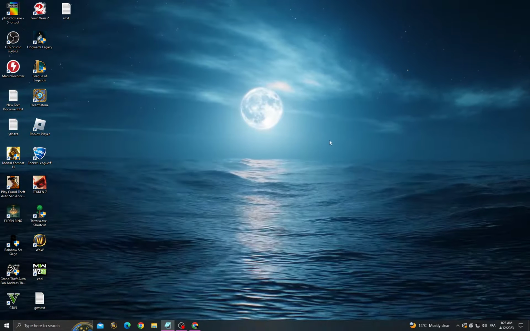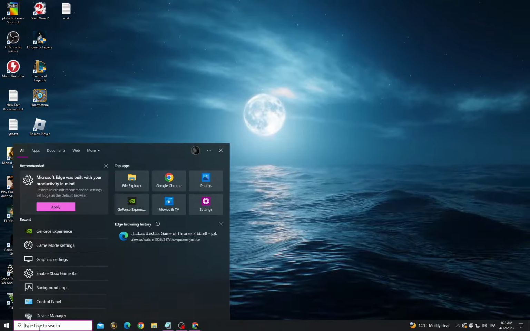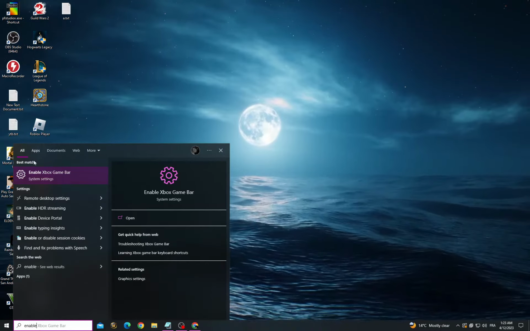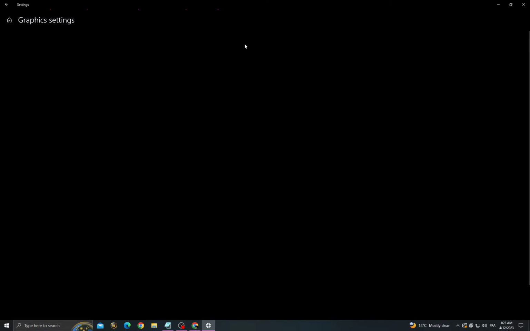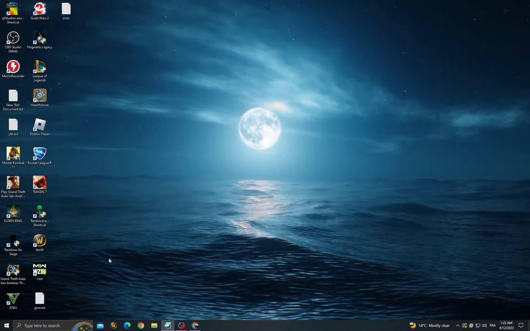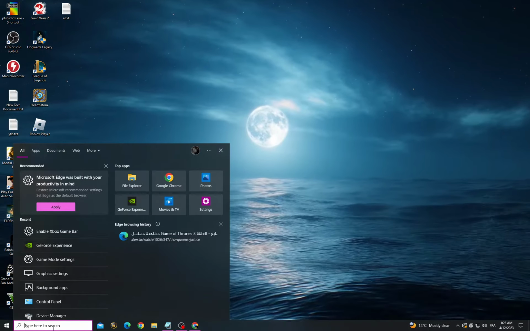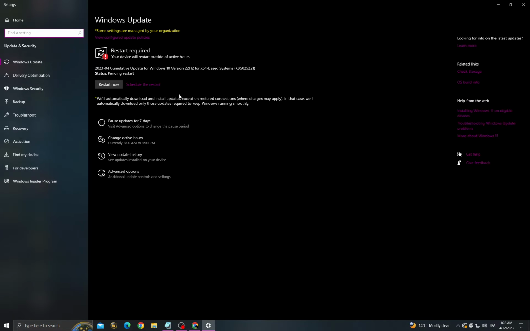It's easy. If you want to fix this, all you have to do, click here and then go to enable Xbox game bar. Now just turn off this option and then go to graphics settings and enable hardware accelerated, and now go to Windows update settings. Make sure you have the latest update for your Windows,